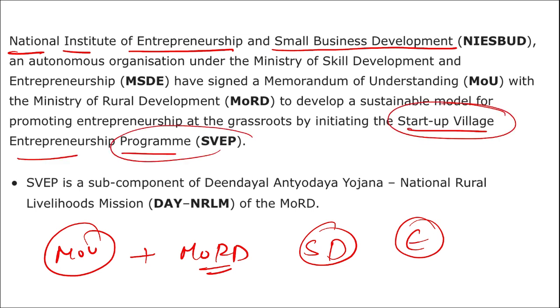So a question can be asked: this Startup Village Entrepreneurship Program has been launched by whom? It has been launched by two organizations. The first is the National Institute of Entrepreneurship and Small Business Development. They have signed an MOU with whom? They have signed an MOU with the Ministry of Skill Development and Entrepreneurship along with the Ministry of Rural Development to launch this Startup Village Entrepreneurship Program.